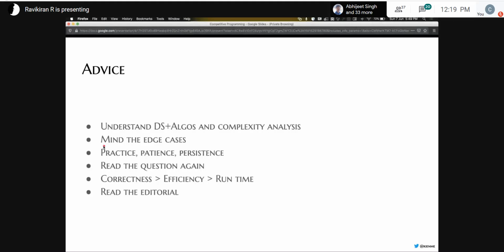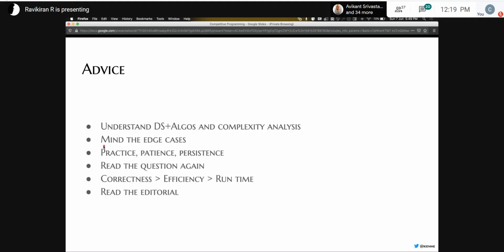So if you think that you have the correct approach and you've read the question correctly and you think something is wrong, you'll have to double check that you have all the edge cases correct, that your array index is within the limit, and a number of such things. There are a lot of blogs that will tell you what to check for in edge cases.